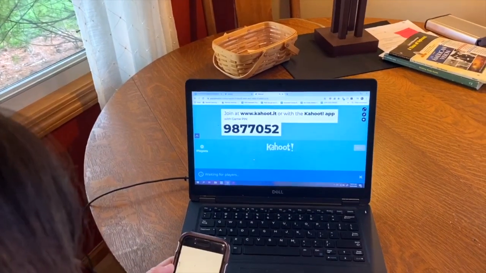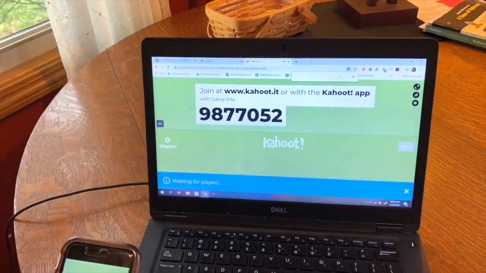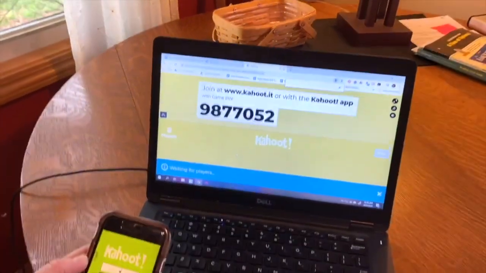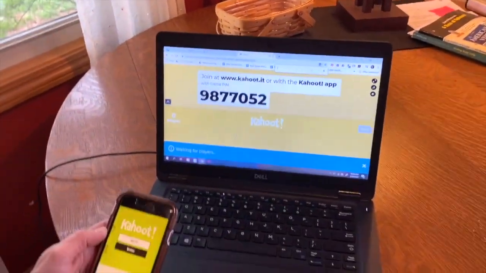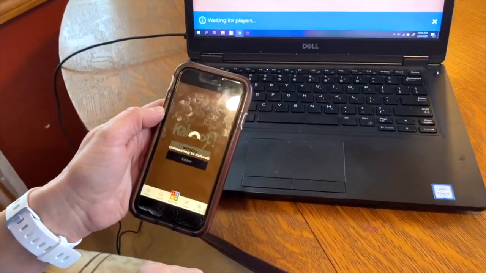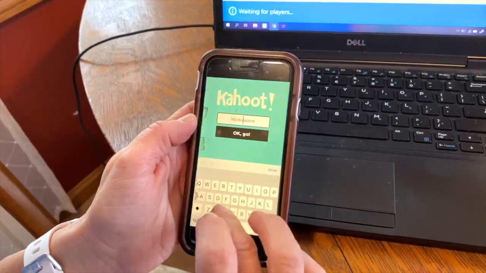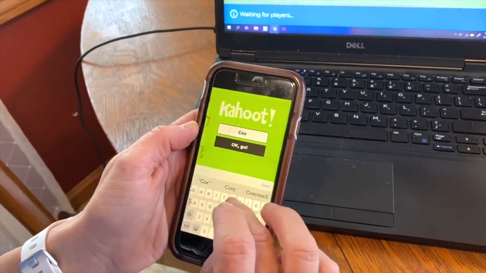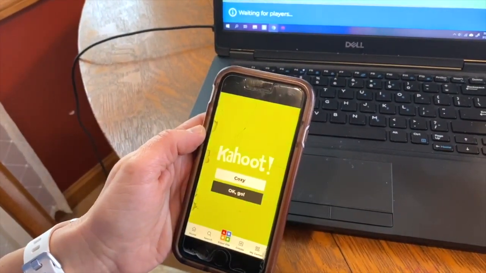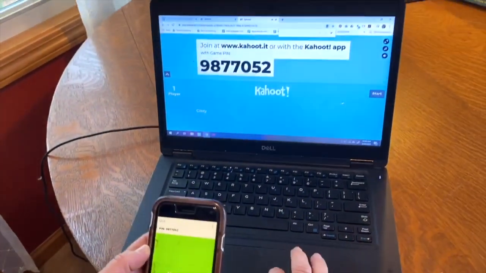And I'm going to enter the pin in. And we're going to walk through this together. On your homework calendar, you're going to have the challenge version because this will not be a live game. I'm going to use Coxie as my name. And I'll be the only player, so hopefully I win.